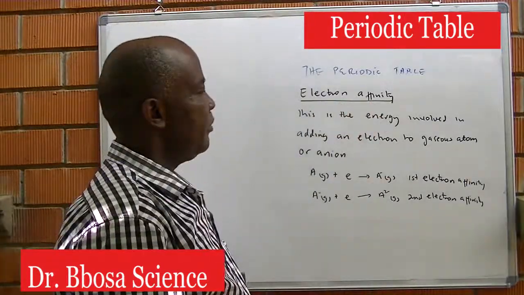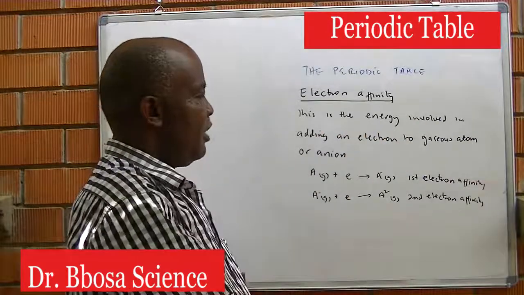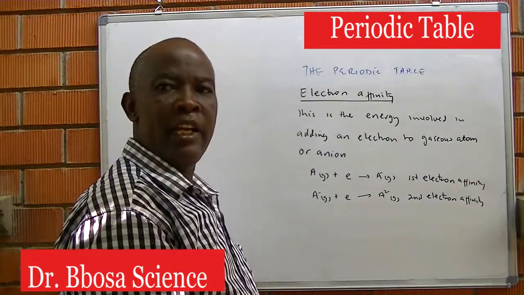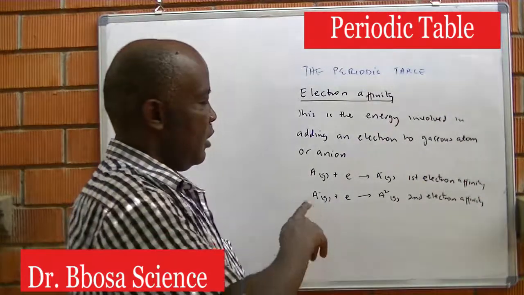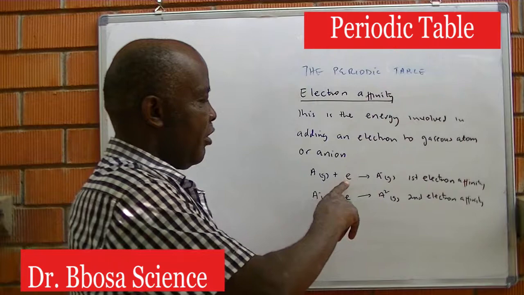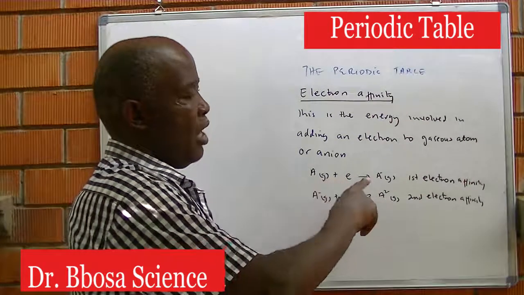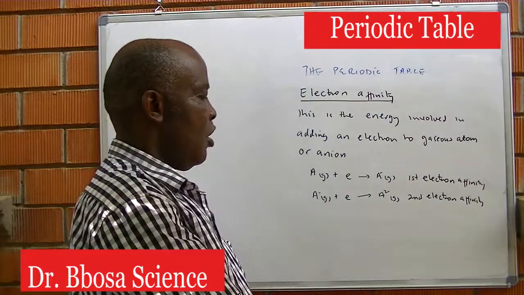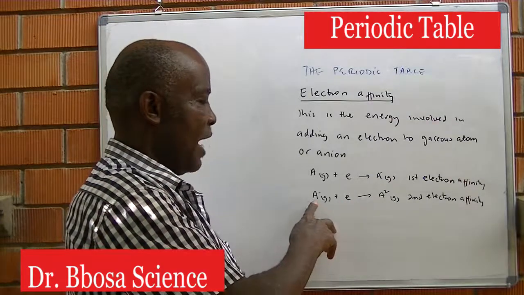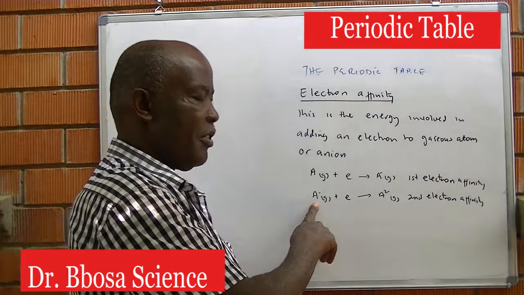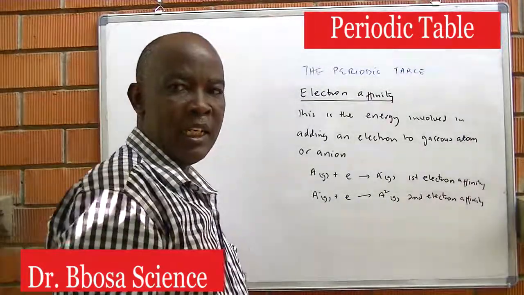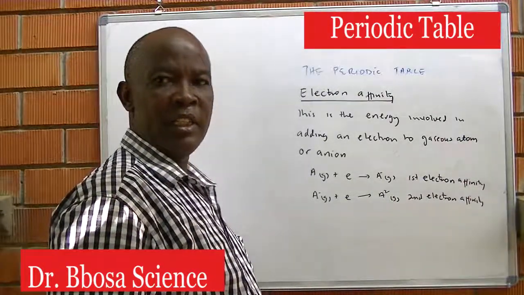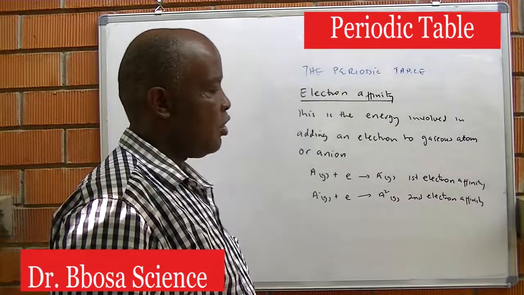Electron affinity. This is the energy involved in adding an electron to a gaseous atom or an ion. When you add an electron to an atom, we have the first electron affinity. When you add an electron to an ion with a negative charge and you get an ion with 2 negative charges, that's the second electron affinity, and so on.